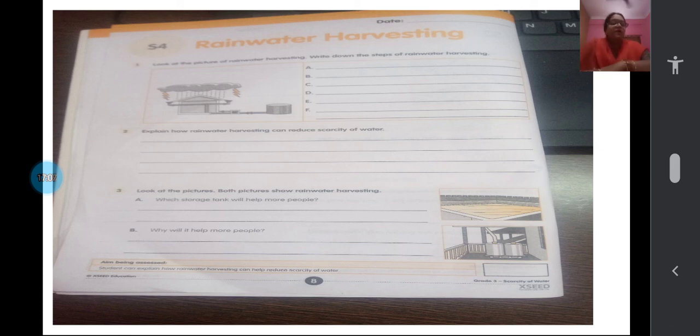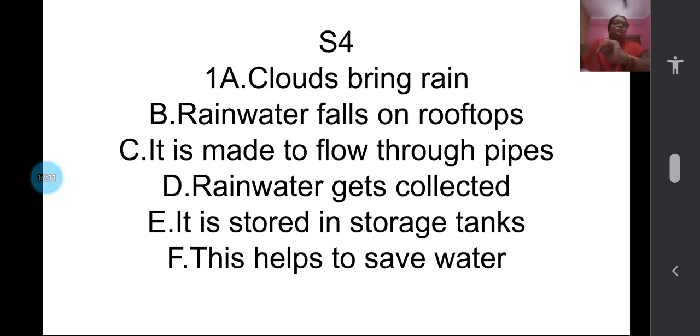The rainwater harvesting part, you read from the textbook and then try this. If you are unable to do it, you can see the slide and write it. The steps of rainwater harvesting. Clouds bring rain, rainwater falls. I have kept simple words so that all of you can see once and do it on your own. Rainwater falls on rooftops. It is made to flow through pipes. Rainwater gets collected. It is stored in storage tanks. This helps to save groundwater.